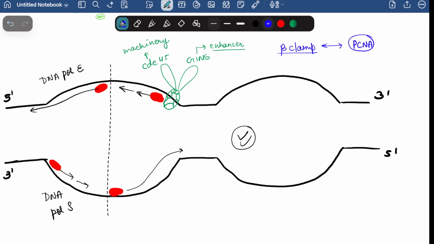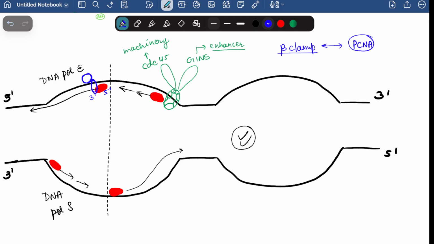It is a homotrimeric protein and it will load itself on the 3' end. So suppose here is the 3' end and here is the 5' end. So here will the PCNA come, and from PCNA the DNA polymerase epsilon will start its functioning. This is something you have to learn.